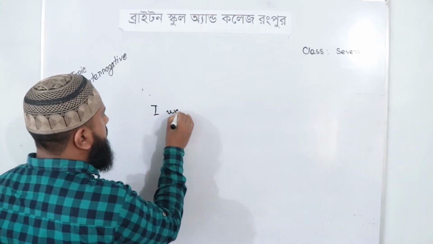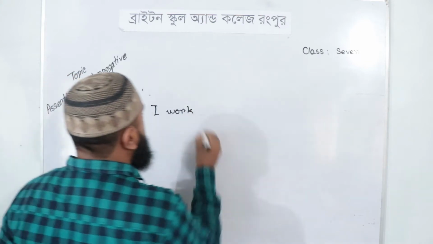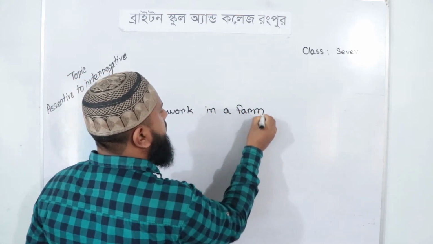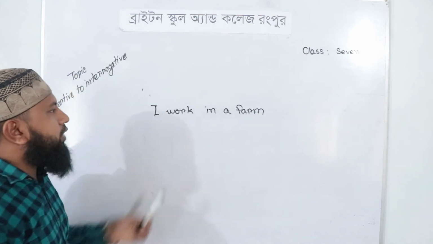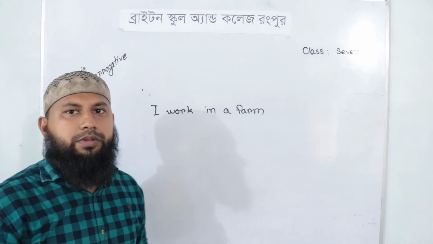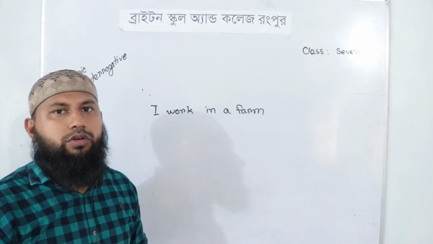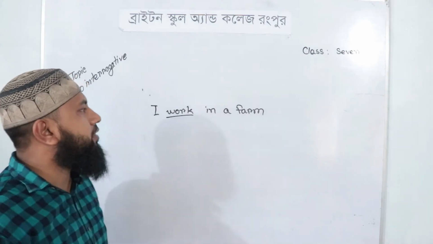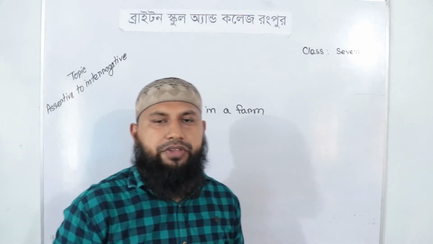I work in a farm. Now notice this sentence. Is there any modal auxiliary verb or auxiliary verb in this sentence? No, there is no auxiliary verb. There is a main verb and it is work, and it is in present form.